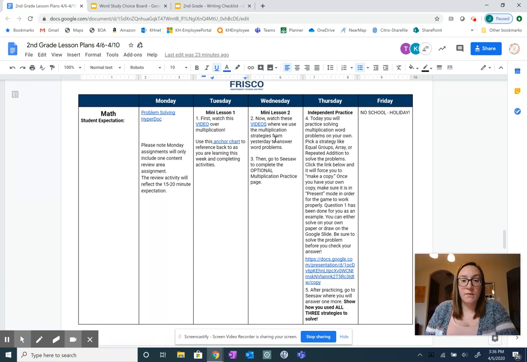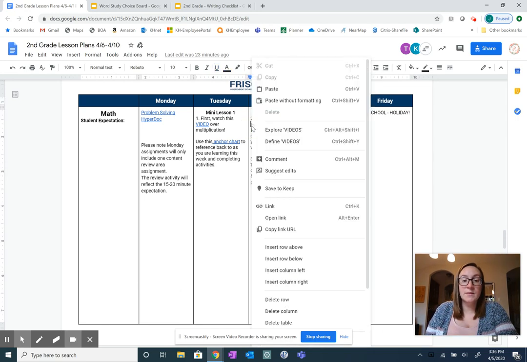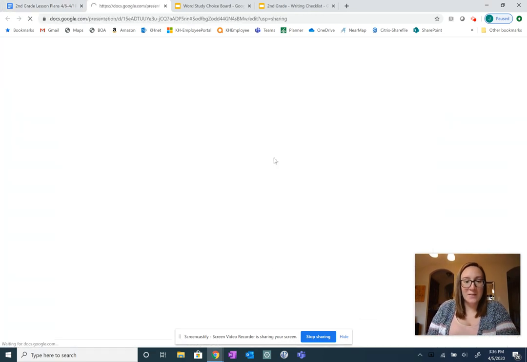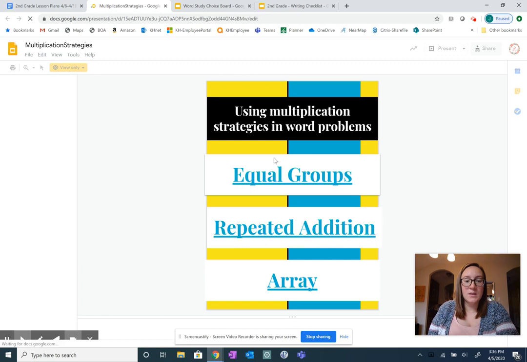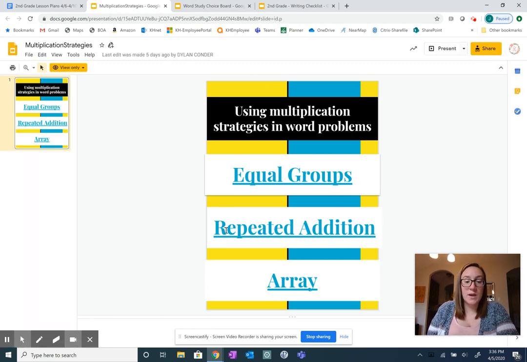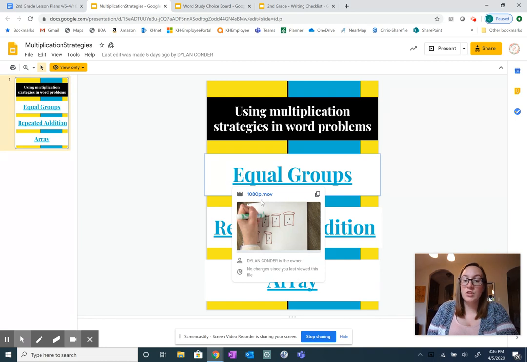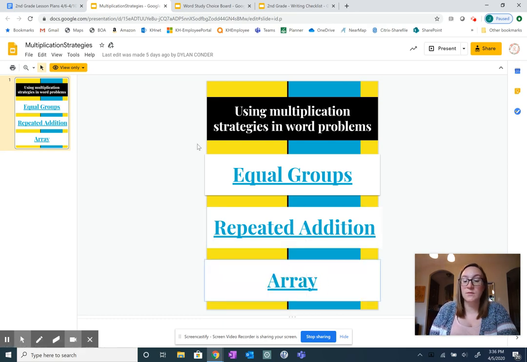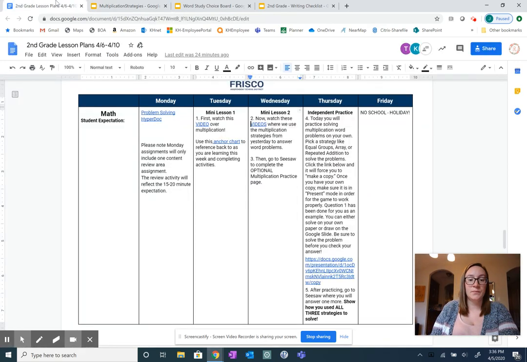On Wednesday, they have a video where Mrs. Condor is solving 3 different problems of multiplication. When you click on that, you have the 3 strategies they can use: equal groups, repeated addition, or array. Mrs. Condor is choosing 3 different word problems, and then she is using equal groups to solve that problem. Repeated addition and array, 3 different videos explaining the strategy they can use.